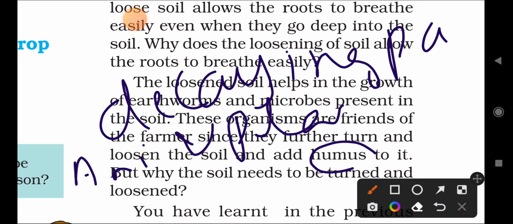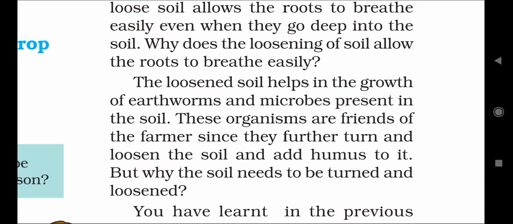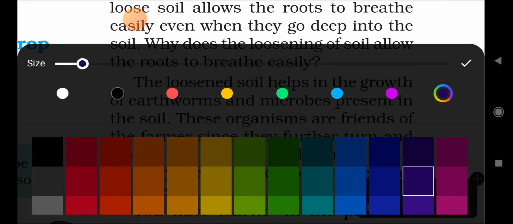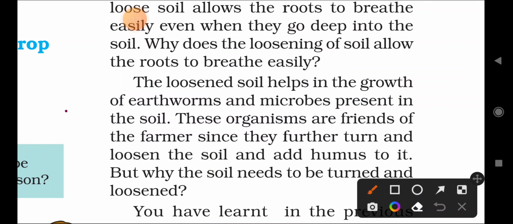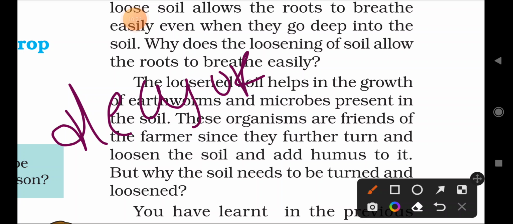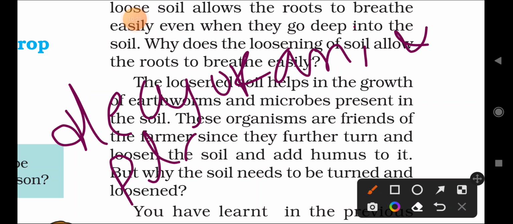It is very helpful in providing nutrients to the soil and crops. What is humus? It is the decaying particles of animal and plant. Remember, that is a very important point. So we can write: the decaying particles of animal and plant are called humus. It is very important for the soil to grow plants.